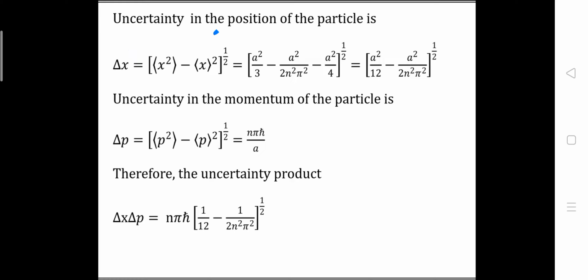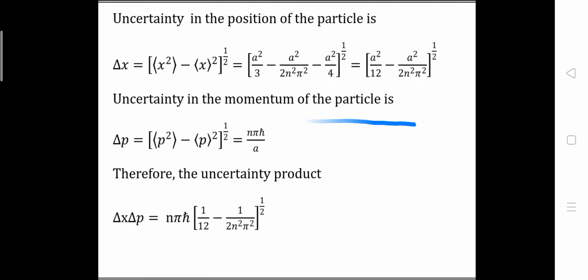So we will get a square by 3 minus a square upon 2n square π square, minus a square upon 4, whole to the power 1 by 2. So it will be equal to a square by 12 minus a square upon 2n square π square, whole to the power 1 by 2.